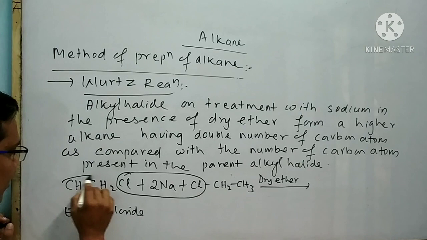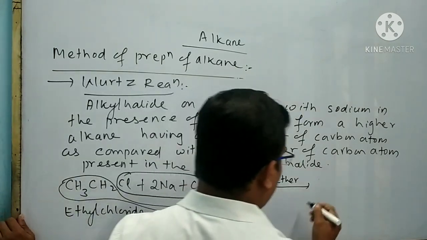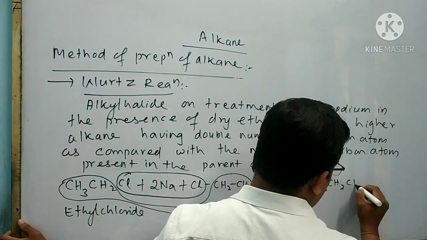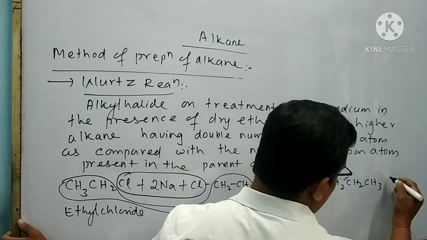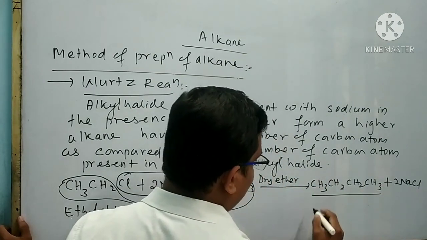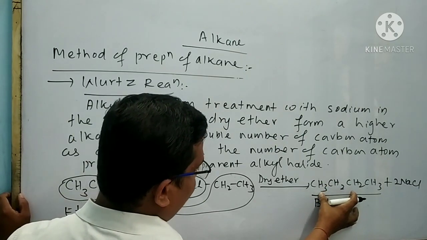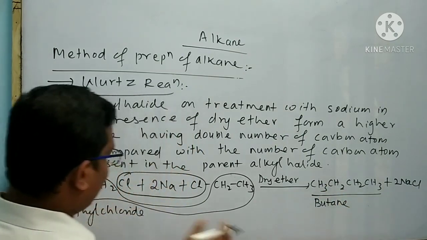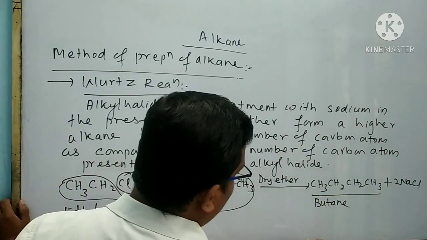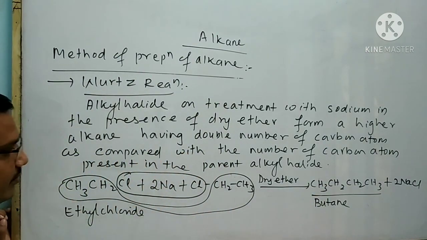Now look at that, the remaining part will attach with each other to form an alkane. The alkane is CH3, CH2, CH2, CH3. The byproduct is NaCl. The name of this product is said to be butane. Look at that, the number of carbon atom present in the product side is the double of the number of carbon atom present in the reactant side. Here 4 carbon atoms are present, here 2 carbon atoms are present.